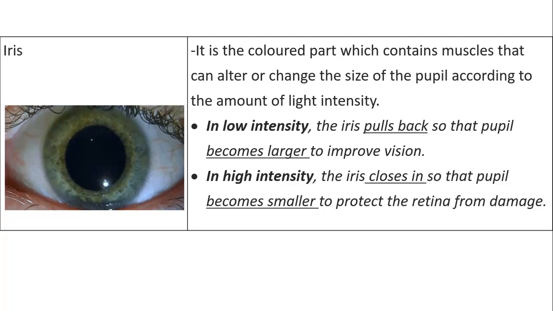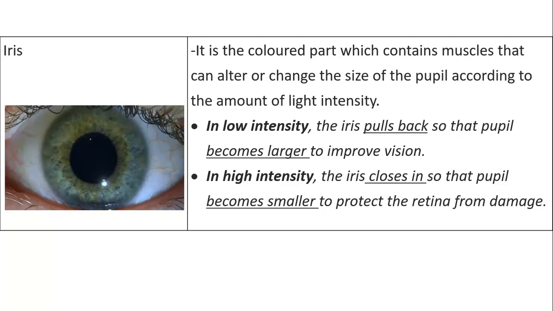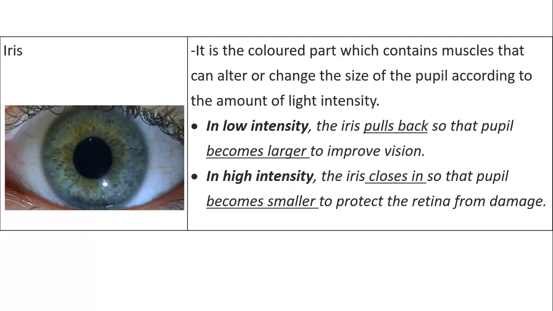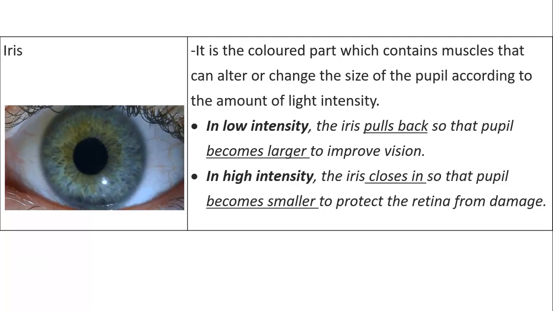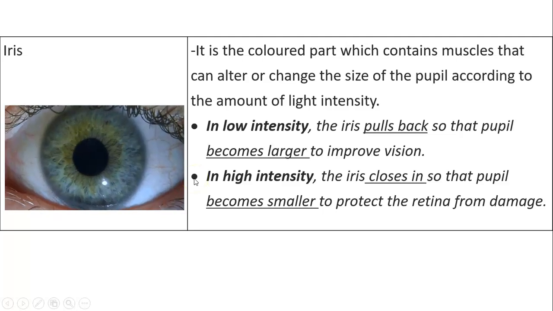So when there is low intensity of light, when the light is dim, what does the iris do? It pulls back. Why? To widen the pupil in order to gather as much light as you can for you to see, to improve your vision. What about high intensity light or very bright light? What will happen then? In high intensity light, the iris closes in. What does close in mean?